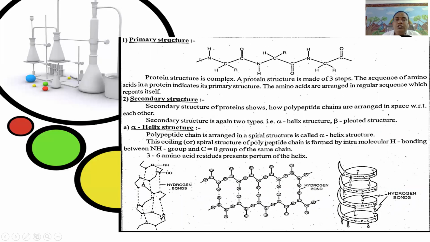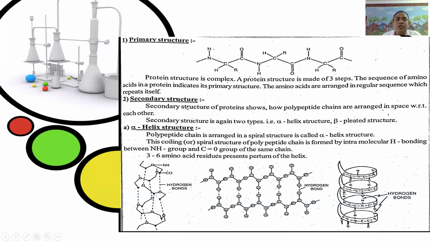R-CH-NH, C double bond O, NH, CH, C double bond O, NH, CH, C double bond O. It is the primary structure of the protein.